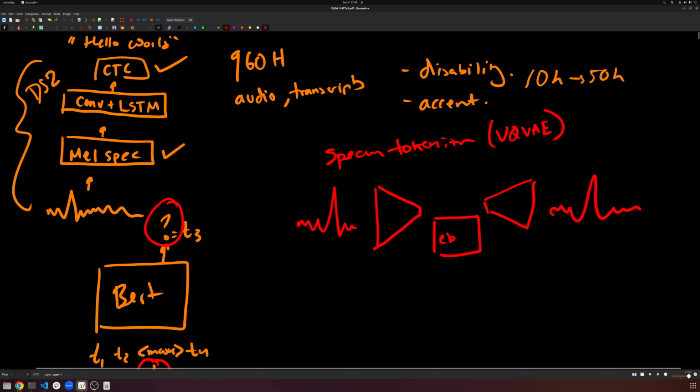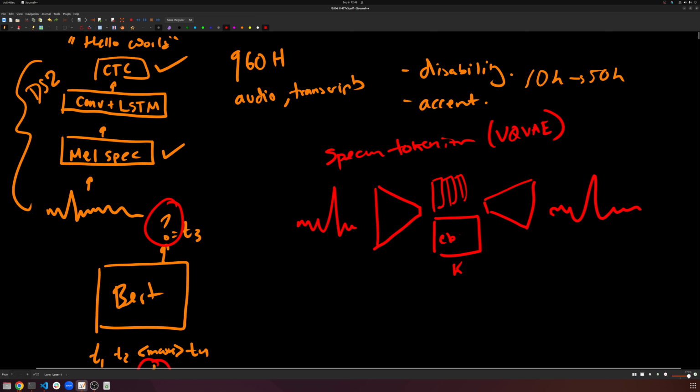So we pass in audio, and we learn some quantized latent representations, right? If there are k possible codes in the codebook, then each of these has to be one of those k things. And then we have a decoder that reconstructs the audio from these quantized embeddings. And of course, VQVAE has its limitations, which is why this paper doesn't use it. We'll talk about that in just a second. But for now, that's the main idea. We take audio and we quantize it.